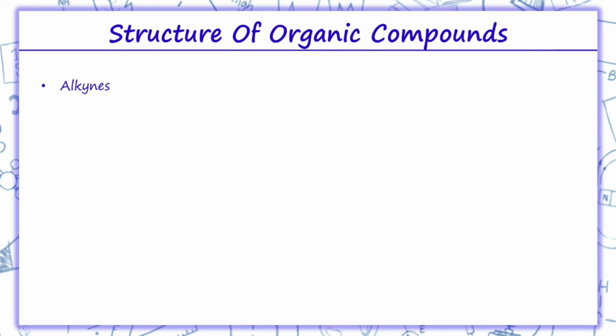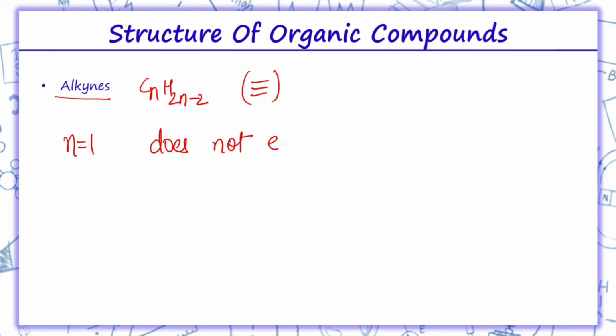So now we have alkynes. We know the general formula for alkynes is CnH2n minus 2, and we also know alkynes have triple bonds. These are unsaturated hydrocarbons. So n equals 1 does not exist over here. But yes, n equals 2: C2, 2 into 2 is 4, 4 minus 2 is 2. That is ethyne.